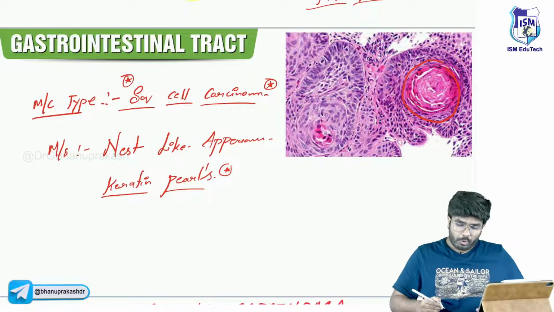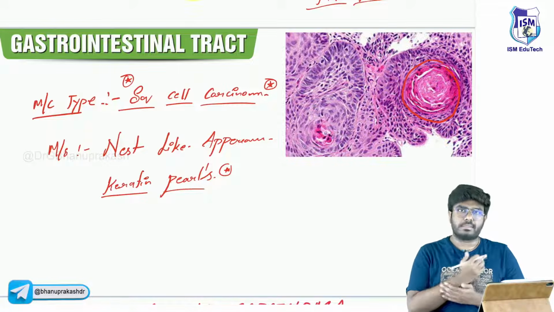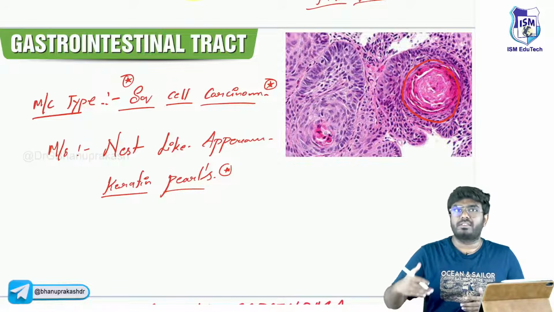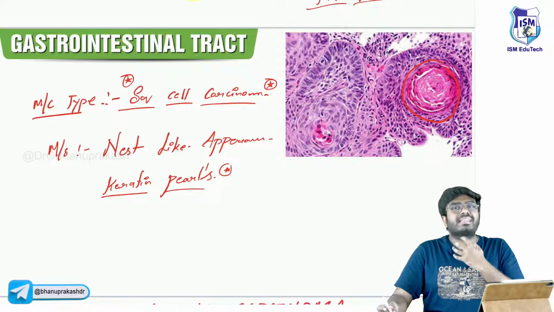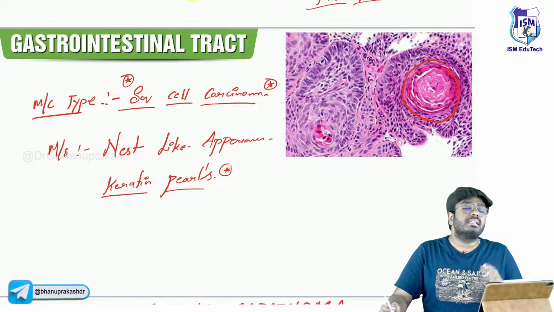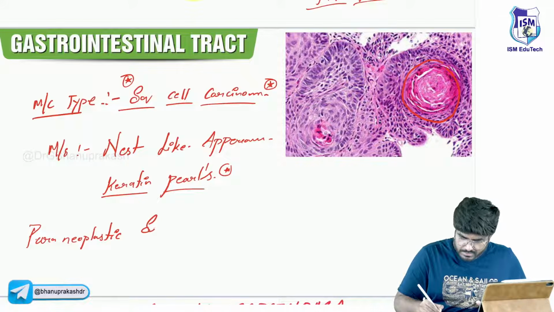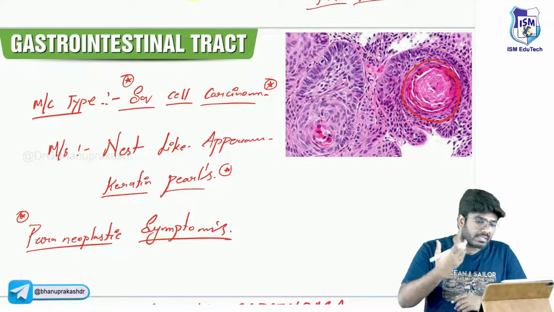Okay, now one more important point. Imagine there is a person who is developing esophageal cancer, sir. The most common type is squamous cell carcinoma of the esophagus, seen in the middle 1/3. These cancerous cells will also produce certain hormones, so that is paraneoplastic symptoms. So what are the paraneoplastic symptoms, apart from the cancerous symptoms?